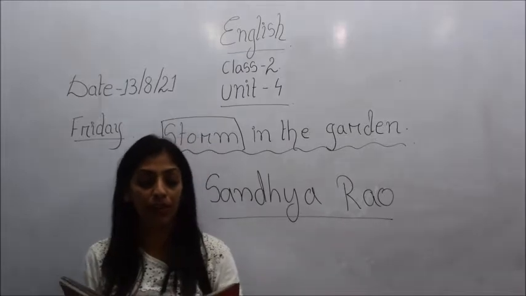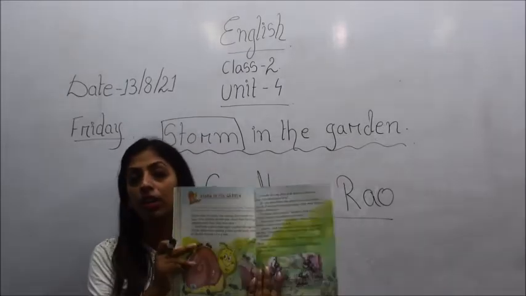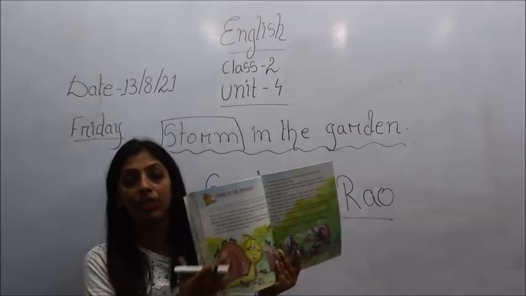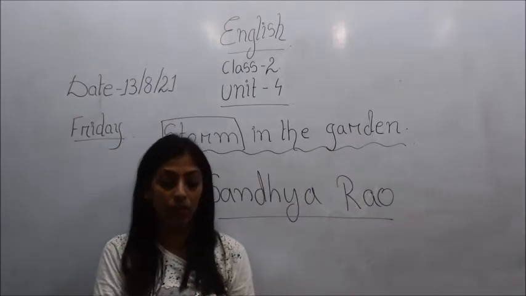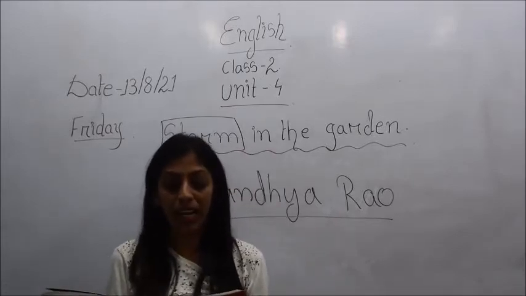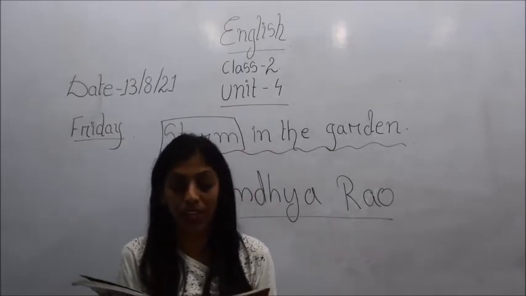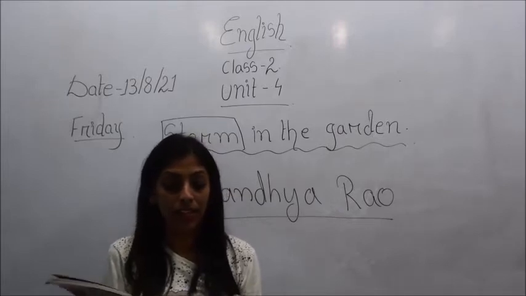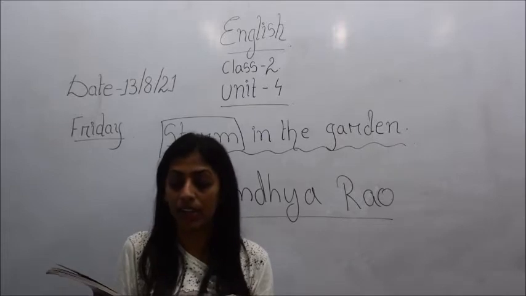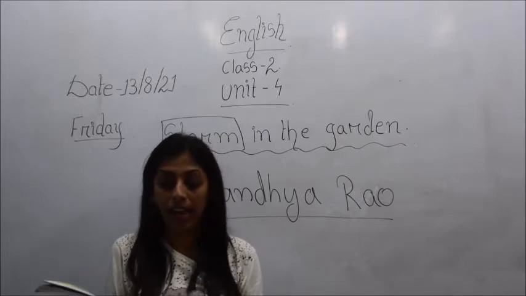So all of you children, look here in your book, the pictures are given here and we will see now, okay. Here it is written: Sunu Sunu, the snail, is playing with his friends, the ants. Suddenly there is a storm. He hurries to his mother and tells her all he saw and heard.